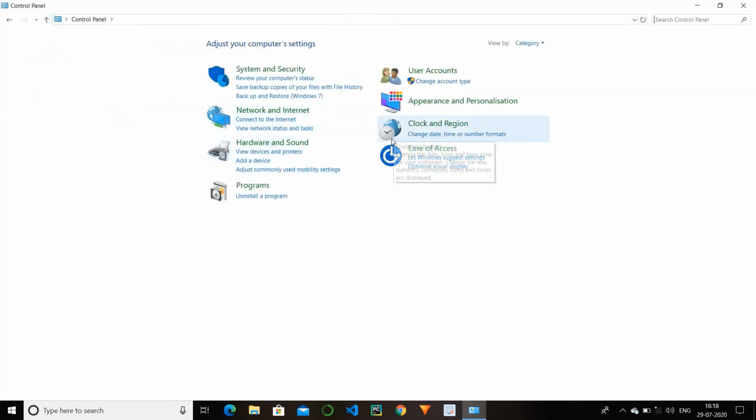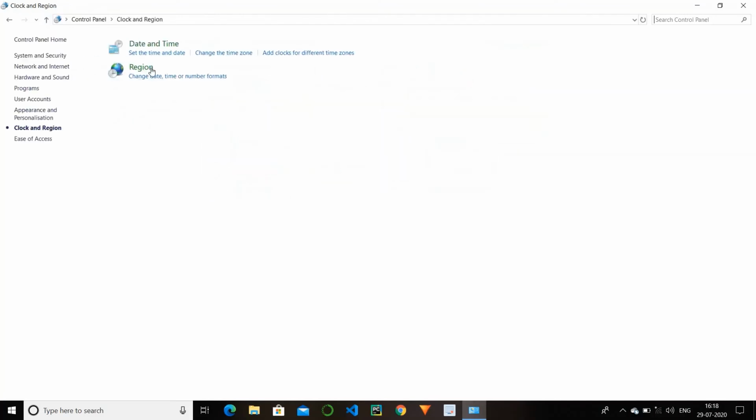Next we have clock and region. Time. We have two options: date and time, and region. You can change the date and time of your laptop and computer.